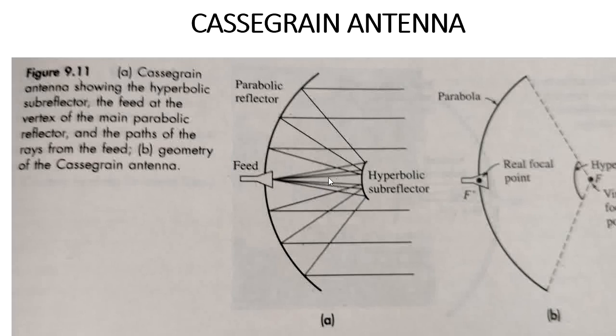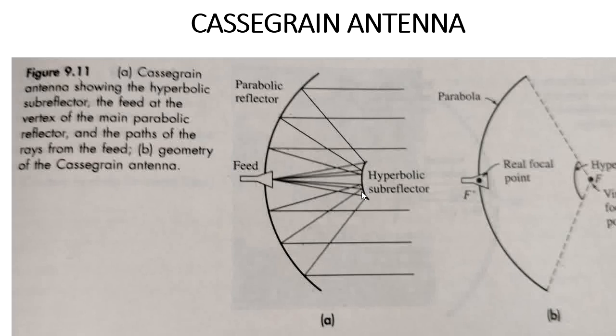We call that the converged re-reflected radiation beam. It converges all the re-reflected beam to the feed source in order to amplify the target echo signal. So this is the working principle of the Cassegrain antenna.